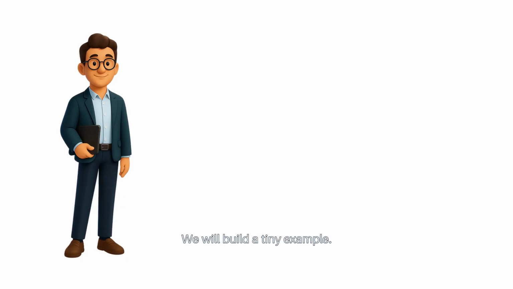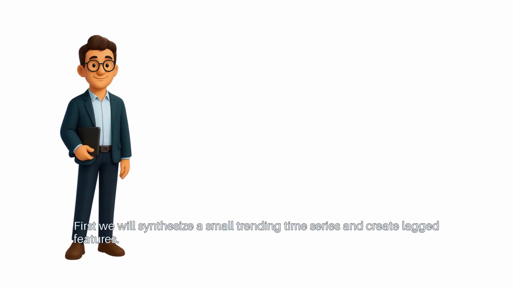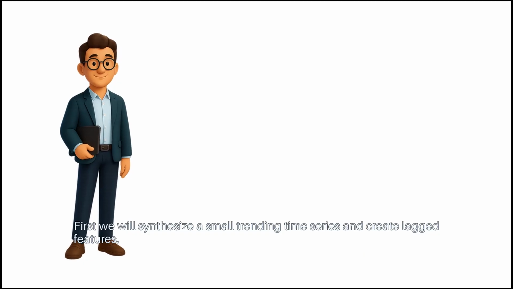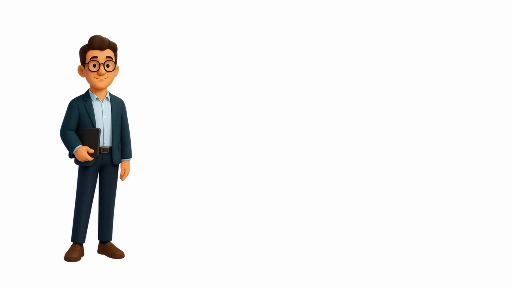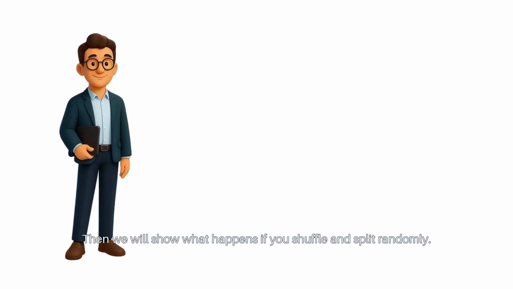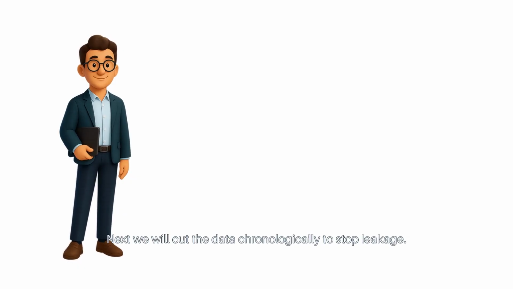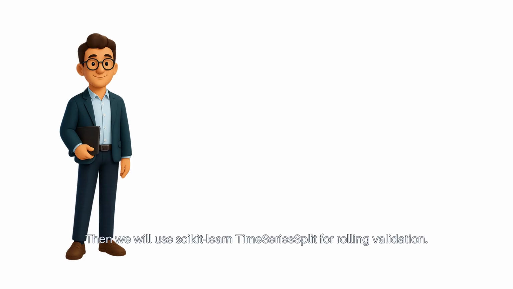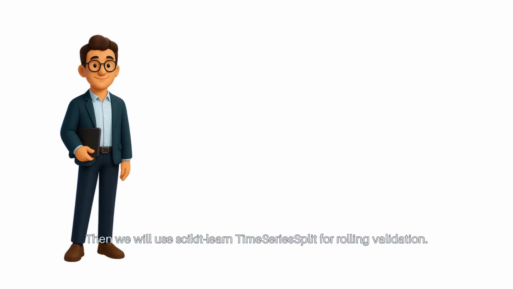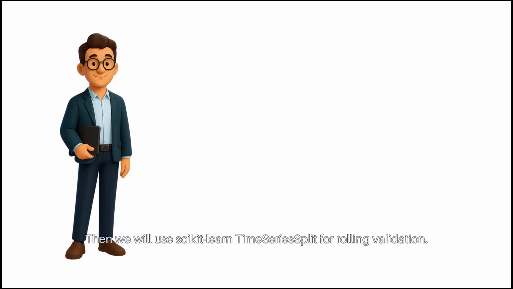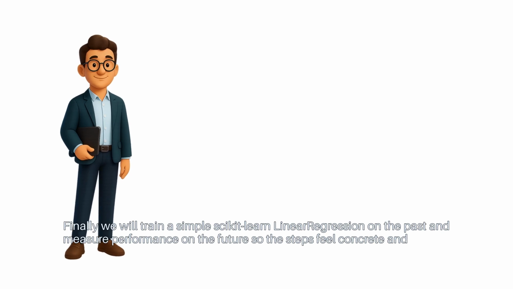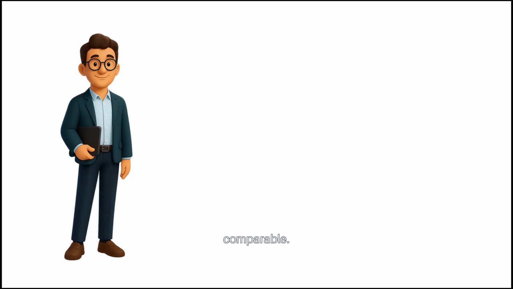We will build a tiny example. First, we will synthesize a small trending time series and create lagged features. Then, we will show what happens if you shuffle and split randomly. Next, we will cut the data chronologically to stop leakage. Then, we will use scikit-learn TimeSeriesSplit for rolling validation. Finally, we will train a simple scikit-learn linear regression on the past and measure performance on the future, so the steps feel concrete and comparable.